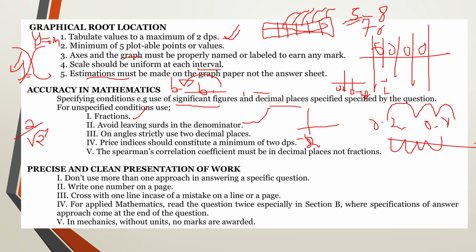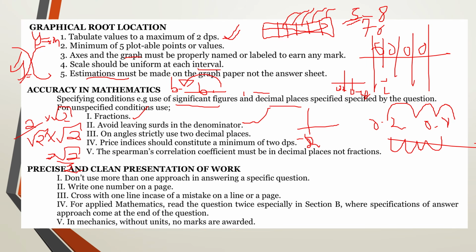You cannot get a naturalist mark if you have a surd in the denominator. To solve this, you must rationalize. If you have one surd, you rationalize with that surd, and then you end up with 2 divided by 2. I hope that is clear, but you should not have a surd in the denominator. So you need to take note of that.